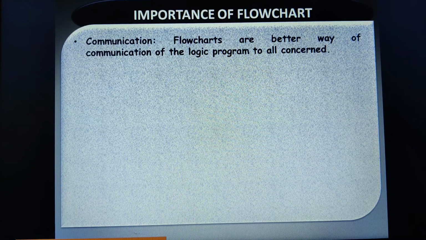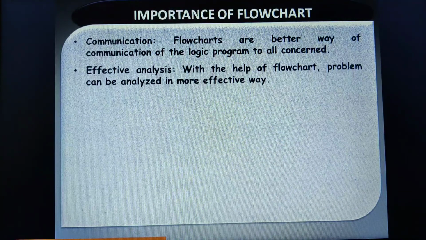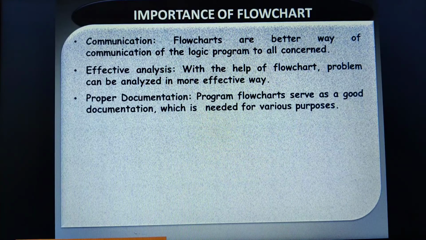Then next is effective analysis. Effective analysis in the sense what? Because of the flowchart, we can analyze the program in a more effective way. That means it gives an entire clear picture of what the program is about, or what the problem is about. Then as I said, it provides you a good proper documentation.